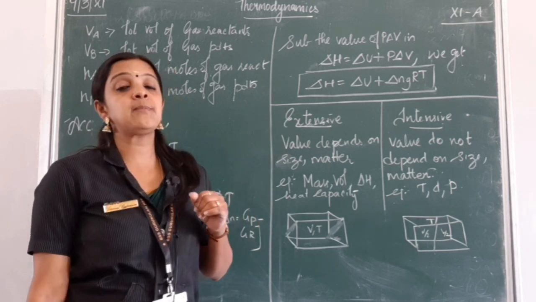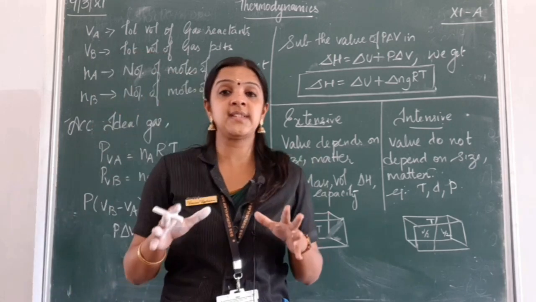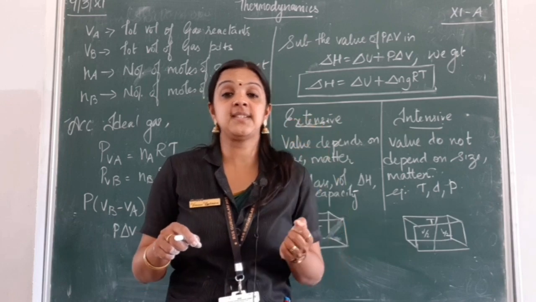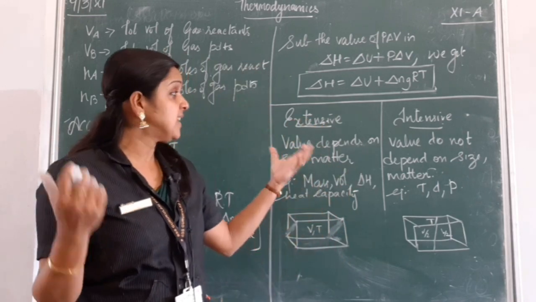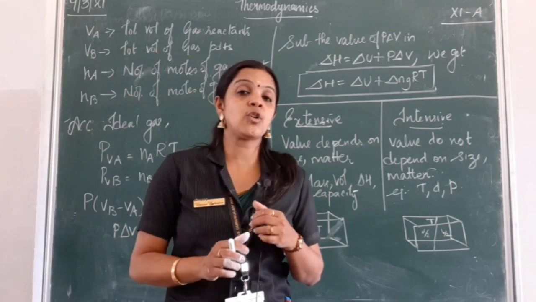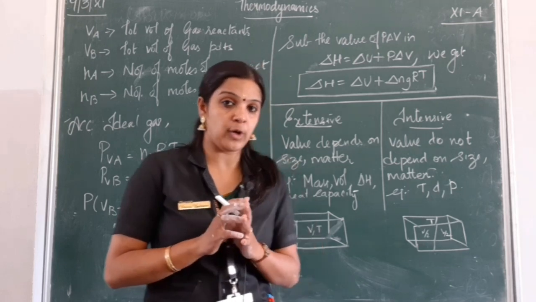Now this enthalpy plays a very important role, because when we were dealing with state variables like temperature, pressure, volume, heat capacity, or mass, anything, there are two types of characteristic property. One is called an extensive property, the other one we call an intensive property.